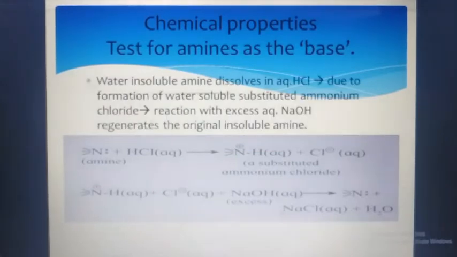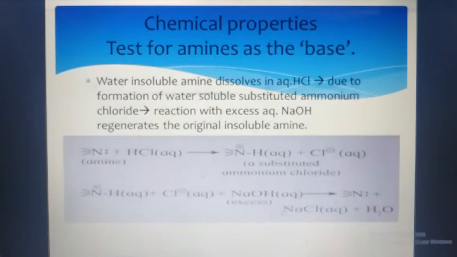You can see the amine, which is water insoluble. Insoluble means they are not getting dissolved in water. The water insoluble amine dissolves in aqueous HCl, that is hydrochloric acid.